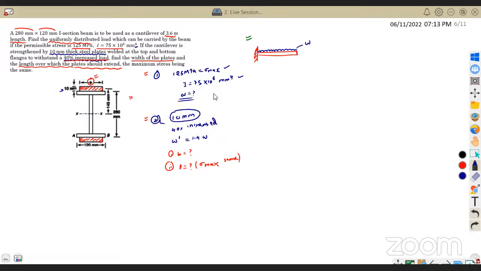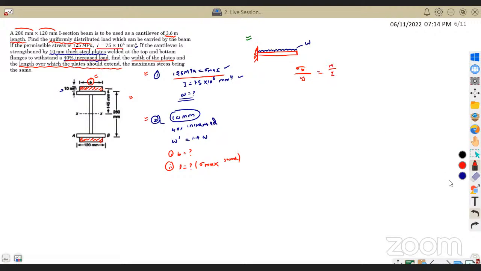So what I was about to say, the first question we can solve very easily, right? They gave sigma max, they gave the I value, and they are asking what the W value should be so that sigma max is 125, not crossing 125. How can I find that out? We know the bending equation. The beam is going to get bent. We know that sigma b by y is equal to M by I.